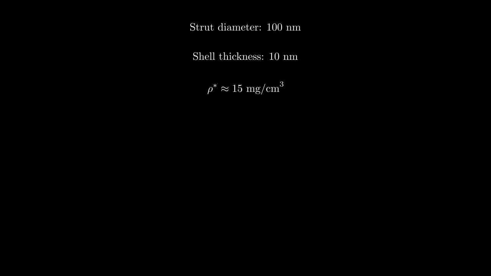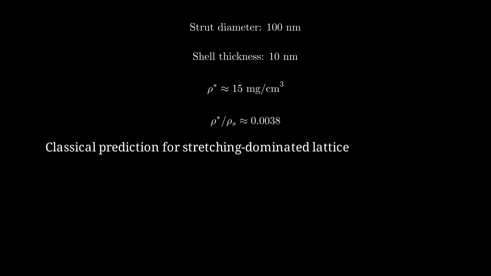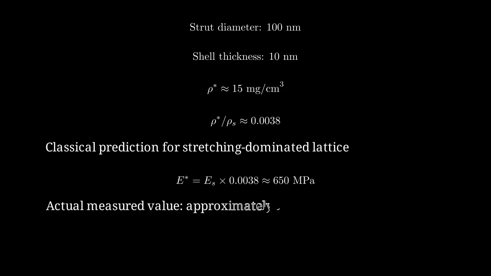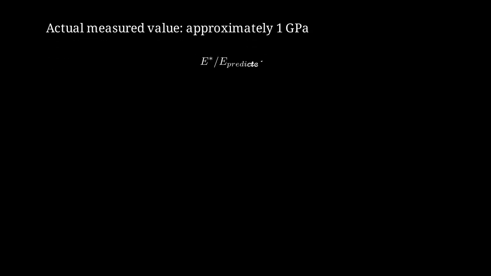This geometry results in a lattice density of approximately 15 milligrams per cc. The relative density is about 0.0038, or about 0.4%. According to classical theory with linear scaling, we would predict E star would be 170 gigapascals times 0.0038, which equals about 650 megapascals. However, the actual measured modulus for such nanolattices is often around 1 gigapascal or higher. This is about 1.5 times higher than the classical prediction, showing the benefit of nanoscale size effects.